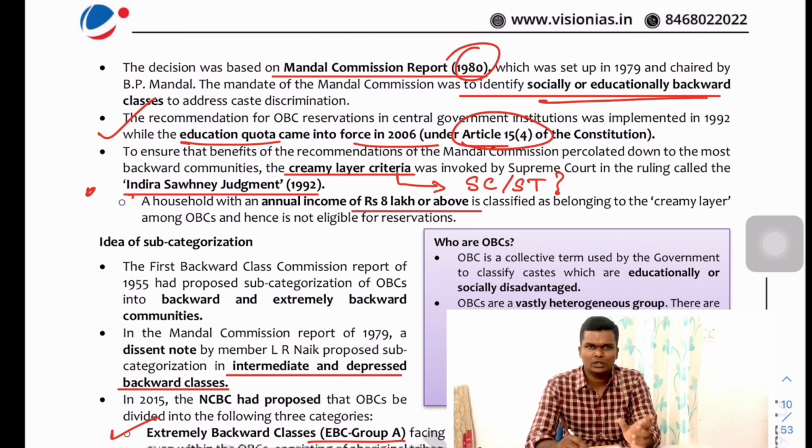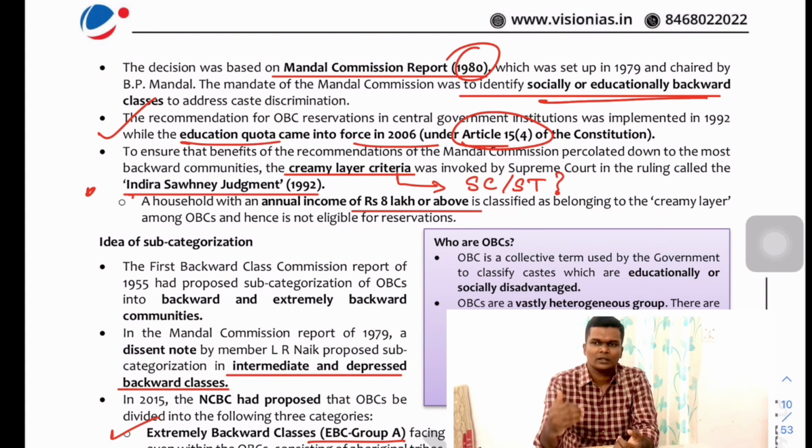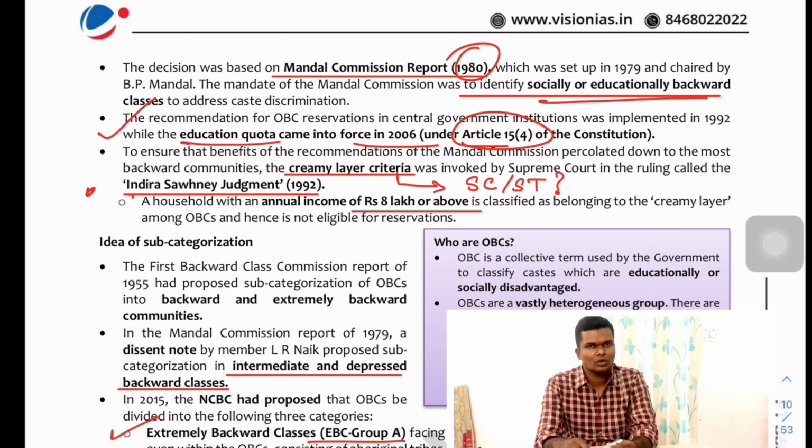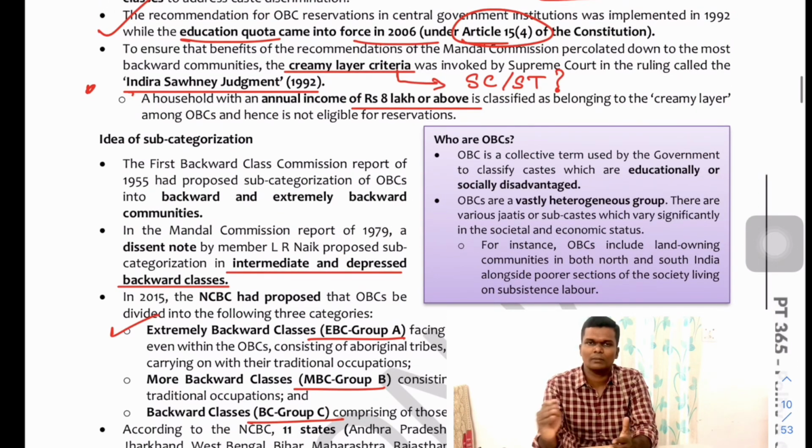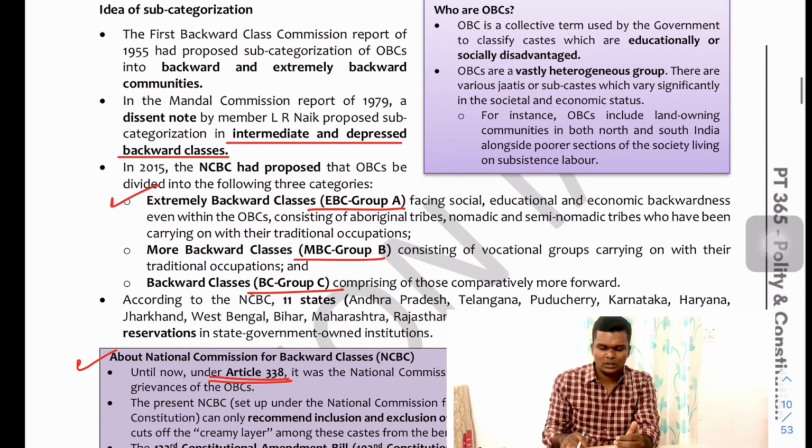That also introduced the concept of creamy layer, wherein people from a particular community, let's say OBC, as at present it is implemented for OBC, if they have a particular income level, let's say they earn above 8 lakh per year, then they should be considered as creamy layer. They should not be considered under reservation. They should come under the open category or general criteria. Fine. So this was the creamy layer concept given in the 1992 Indra Sawhney case.